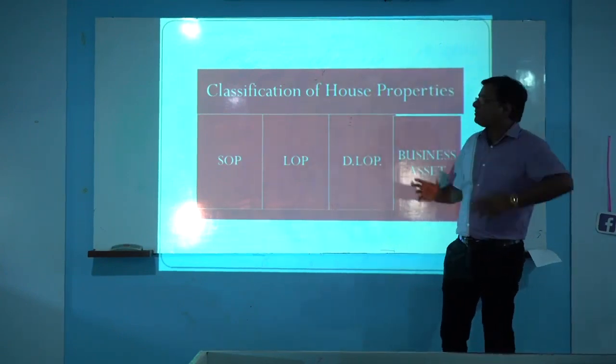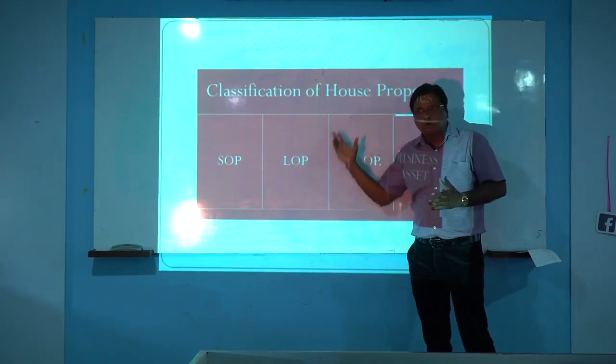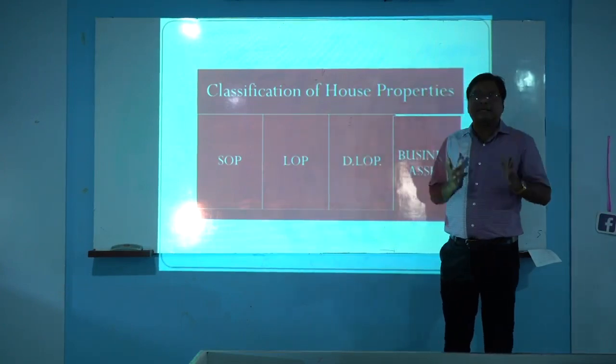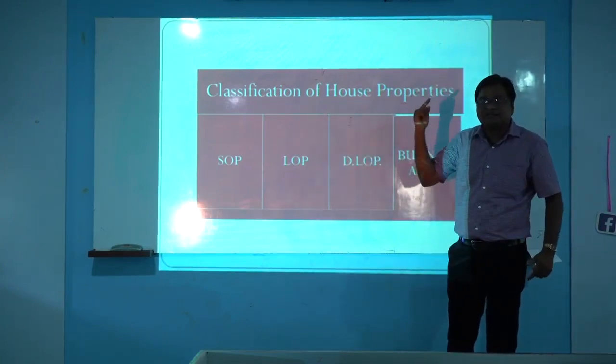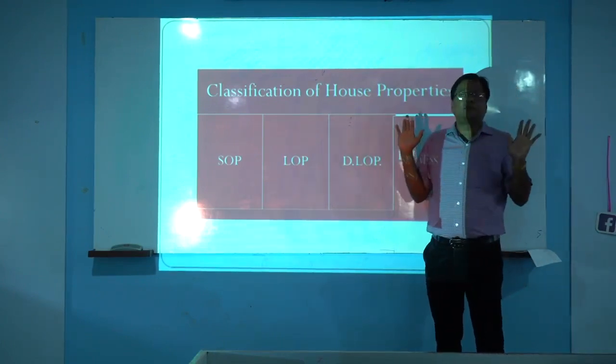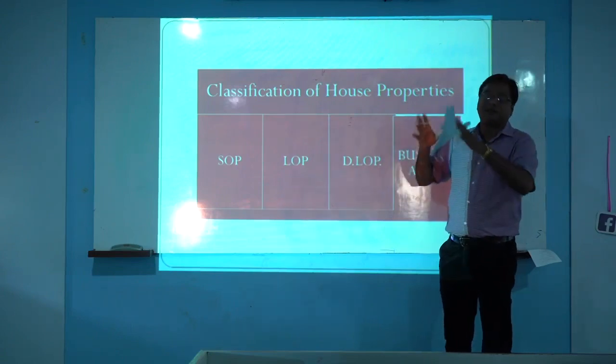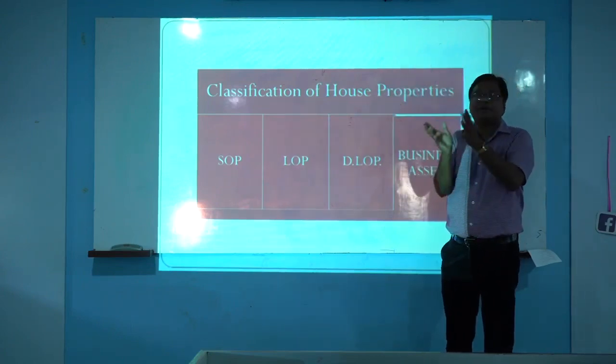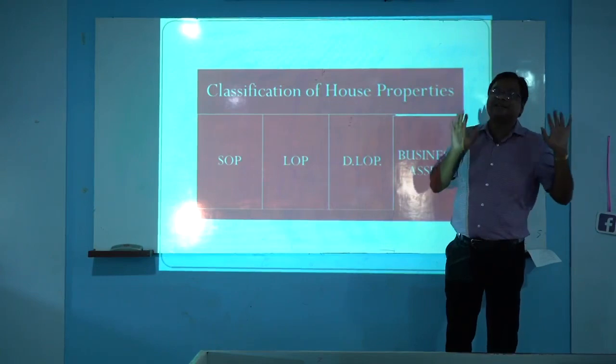If all house properties are occupied by the owner for his own residential purpose, then the income tax authority says it is sufficient to use one of the house properties for residential purpose. It is not required to use all house properties for residential purpose.